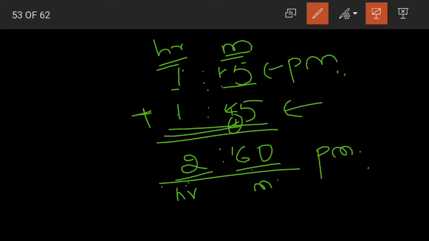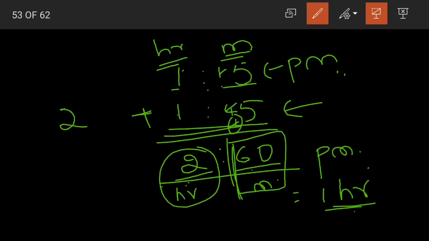What do we know about time, children? We know that 60 minutes is equal to 1 hour. So we do not write 60 minutes. We write 1 hour. We already have 2 hours here, so for that we are adding 60 minutes, that is nothing but we are adding 1 hour.